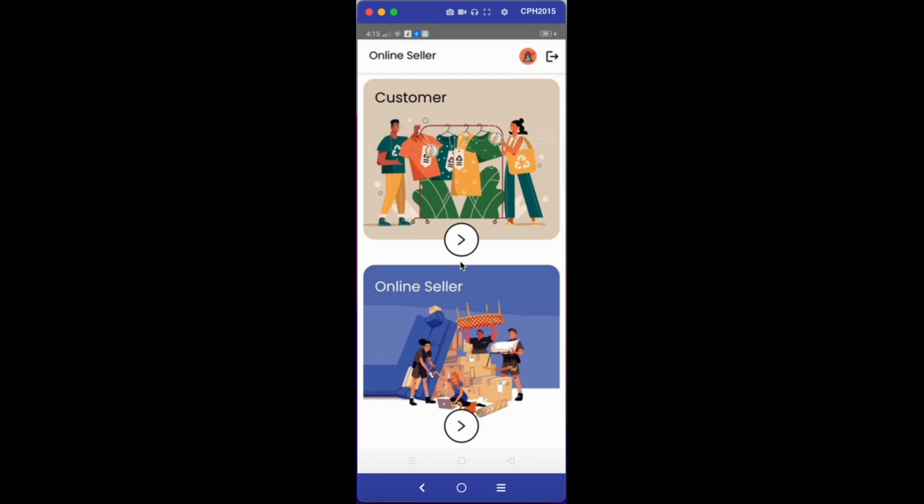I hope you like it, and also share this application with sellers so customers can buy online and sellers can sell online.